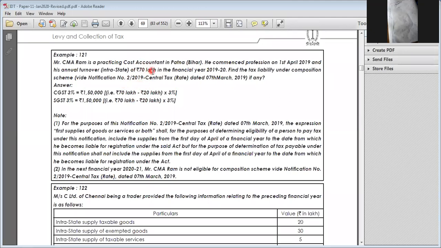He is ineligible in that particular previous year, 19-20. So he is paying tax at the composition levy and is not eligible for ITC. We have to see the preceding previous year, whether the turnover exceeds 50 lakhs or 150 lakhs. If the turnover exceeds 50 lakhs, he is not eligible for 2021, but he has to pay tax in this particular previous year under composition levy.